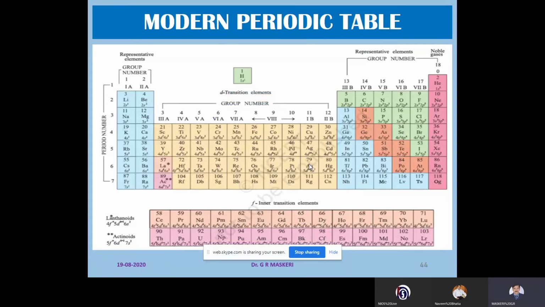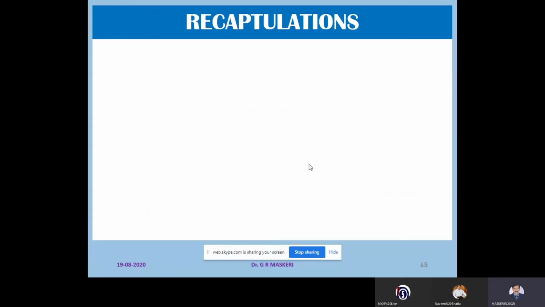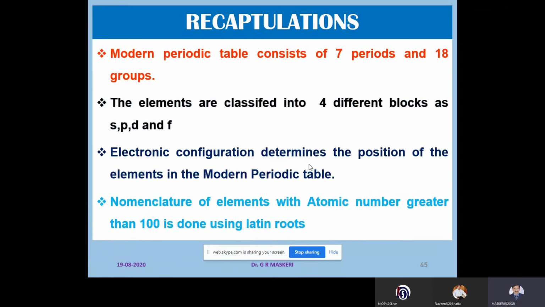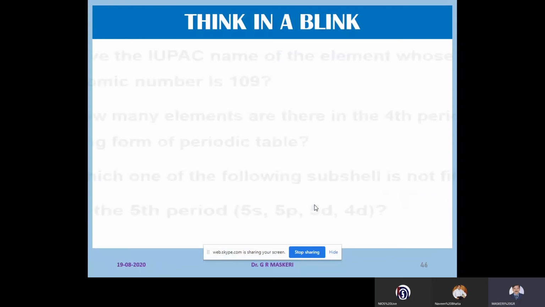So let us quickly recapitulate what has been taught. We have learnt about the modern periodic table, which consists of 7 periods and 18 groups. The elements are classified into 4 different blocks as s, p, d, f. Electronic configuration determines the position of the elements in the modern periodic table. We also saw the nomenclature of elements with atomic number greater than 100, which is done using Latin digital roots.